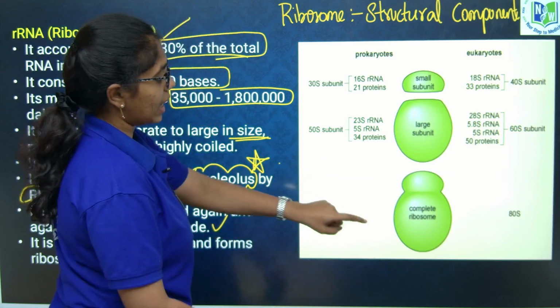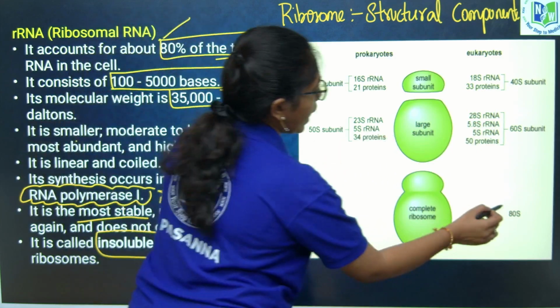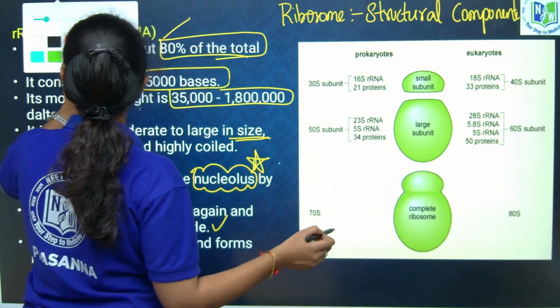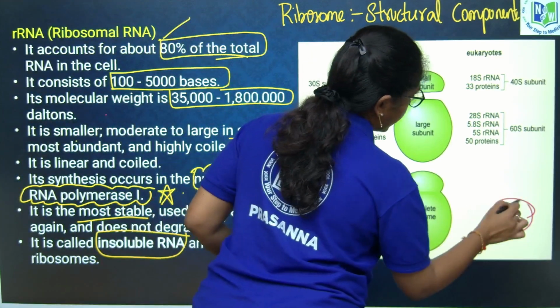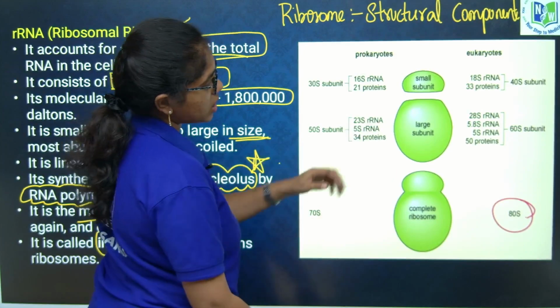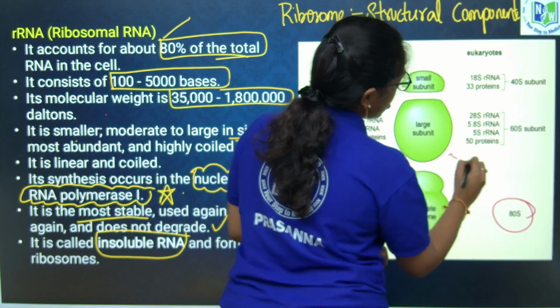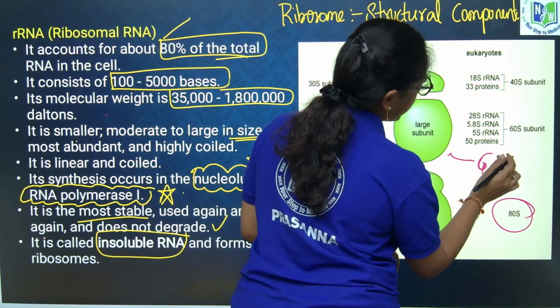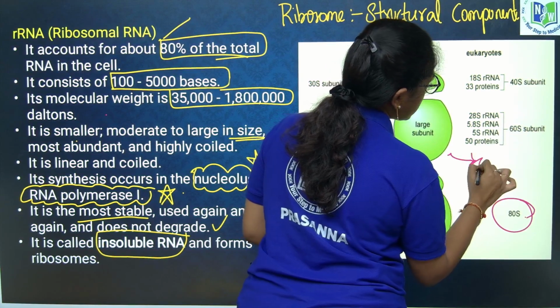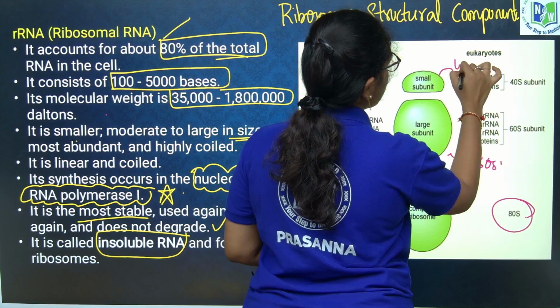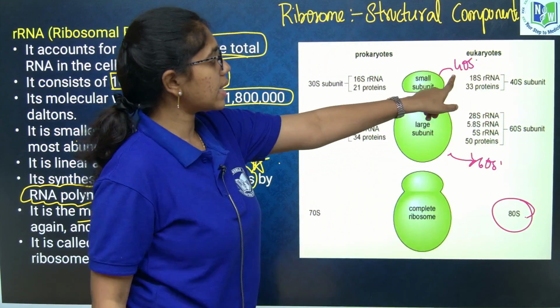If it is the eukaryotic ribosome, that is 80S, where the larger subunit is 60S and the smaller subunit is 40S. Here what RNAs are present?